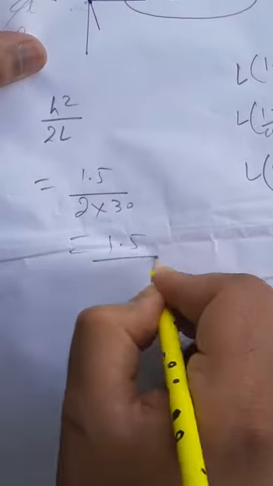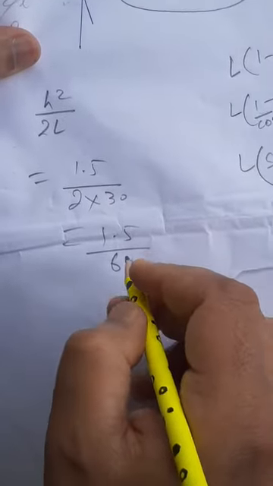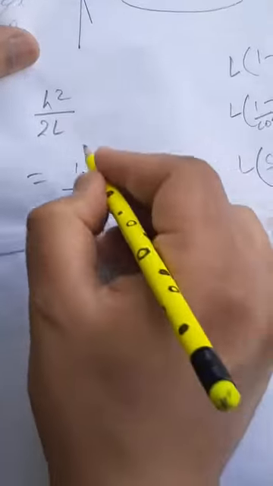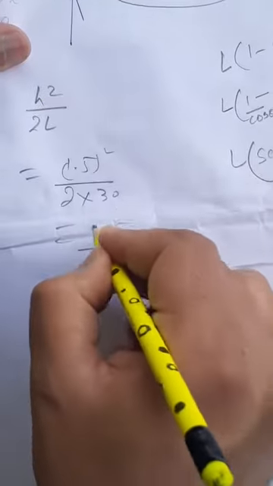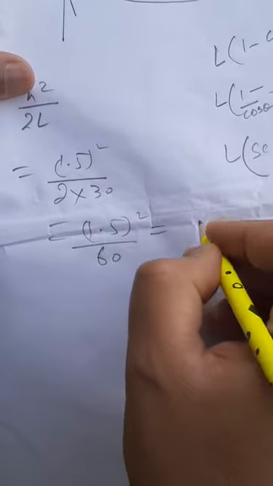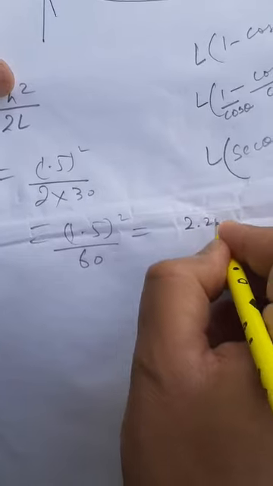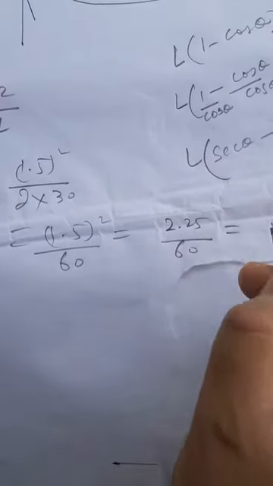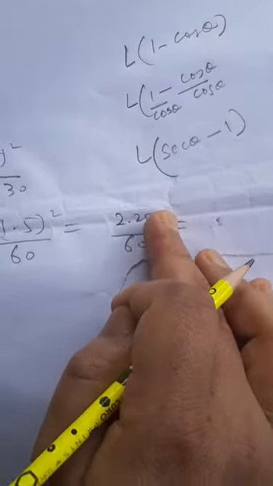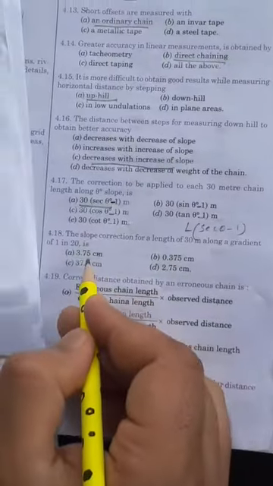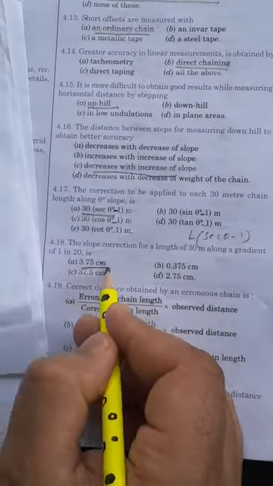So 1.5, sorry, h square, 1.5 square will be 2.25 divided by 60. Upon dividing 2.25 by 60, it will come out 3.37 centimeter.